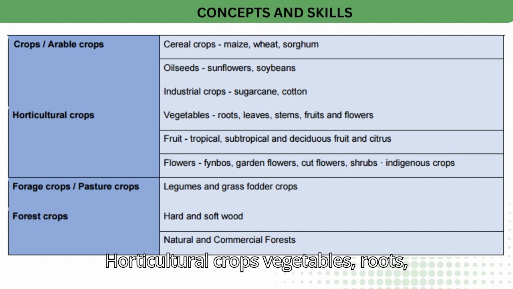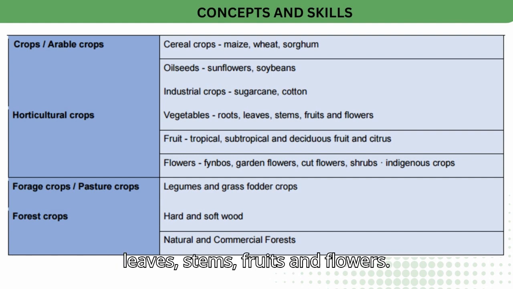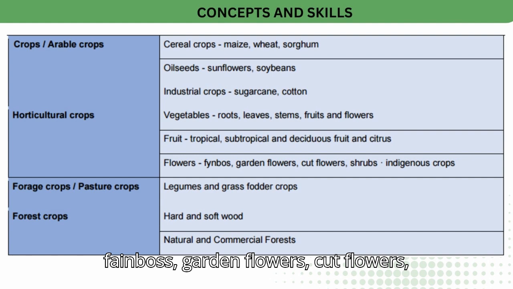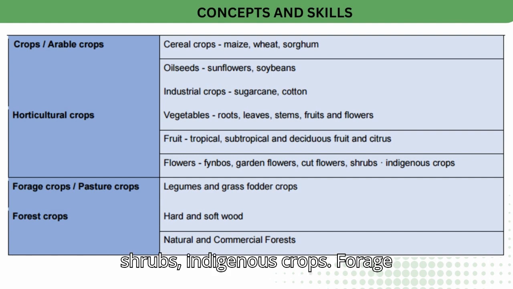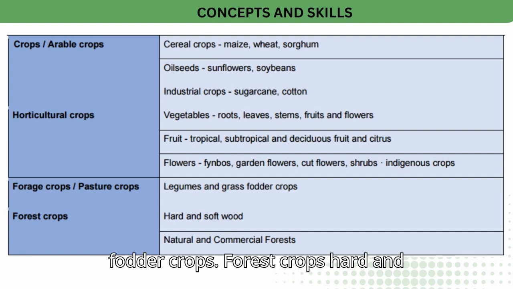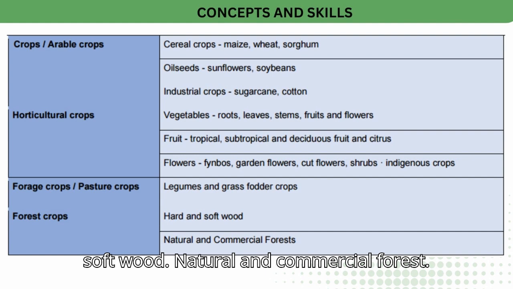Horticultural crops: vegetables, roots, leaves, stems, fruits and flowers. Fruit: tropical, subtropical and deciduous fruit and citrus. Flowers: fynbos, garden flowers, cut flowers, shrubs, indigenous crops. Forage crops/pasture crops: legumes and grass fodder crops. Forest crops: hard and softwood. Natural and commercial forest.